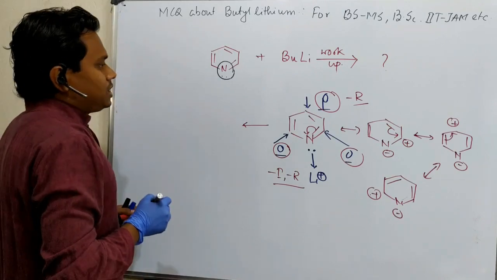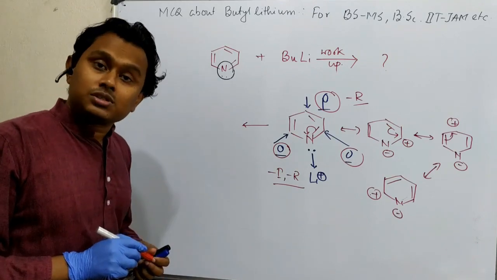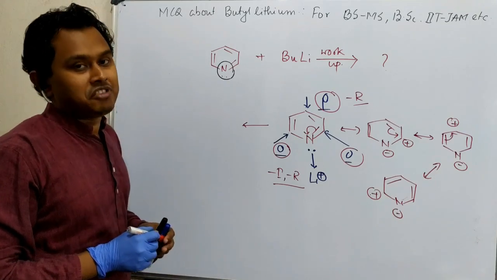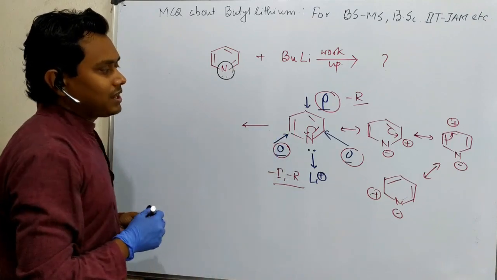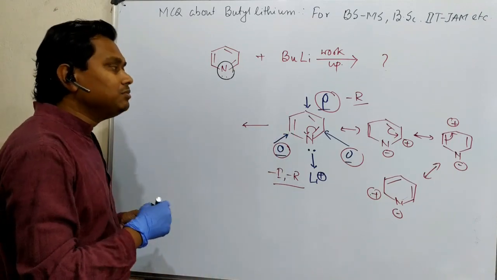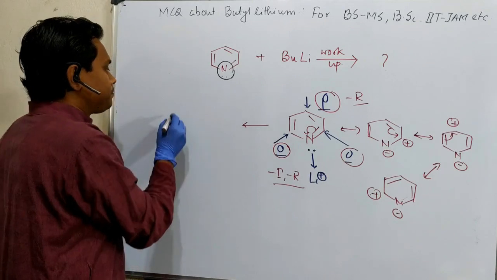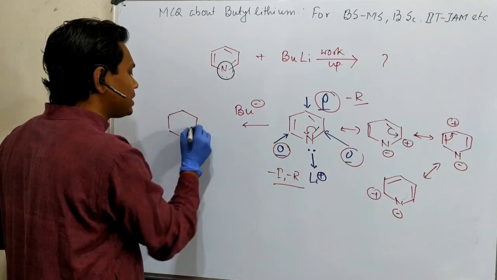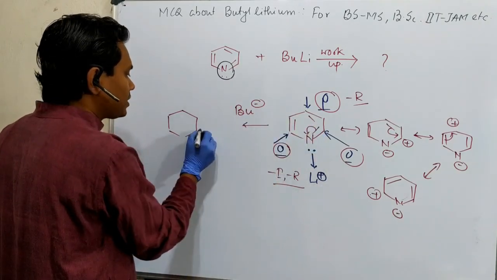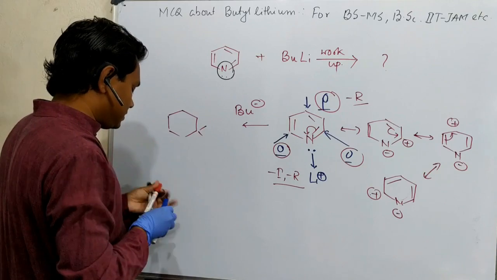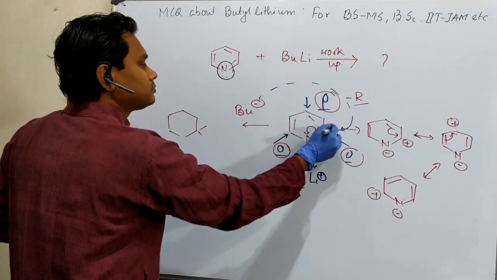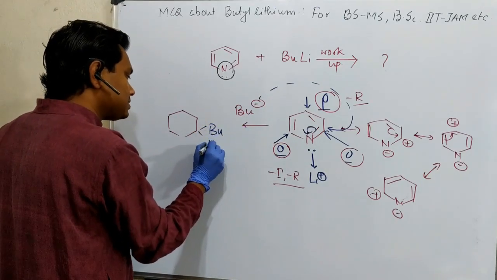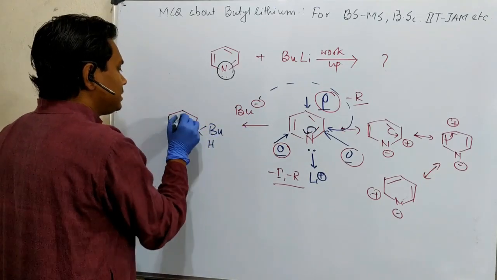Fine. Now you may say, sir, aromaticity is lost. It's true, aromaticity is lost during this attack, but you have to keep in mind, reactivity is there, and this is a borderline substrate between benzene and imine, better to say, an in-between thing. So the butyl group will attack on this carbon. So what will be the product? You may consider that this and this bond will open up. So this is the butyl, this is the hydrogen and nitrogen, this.